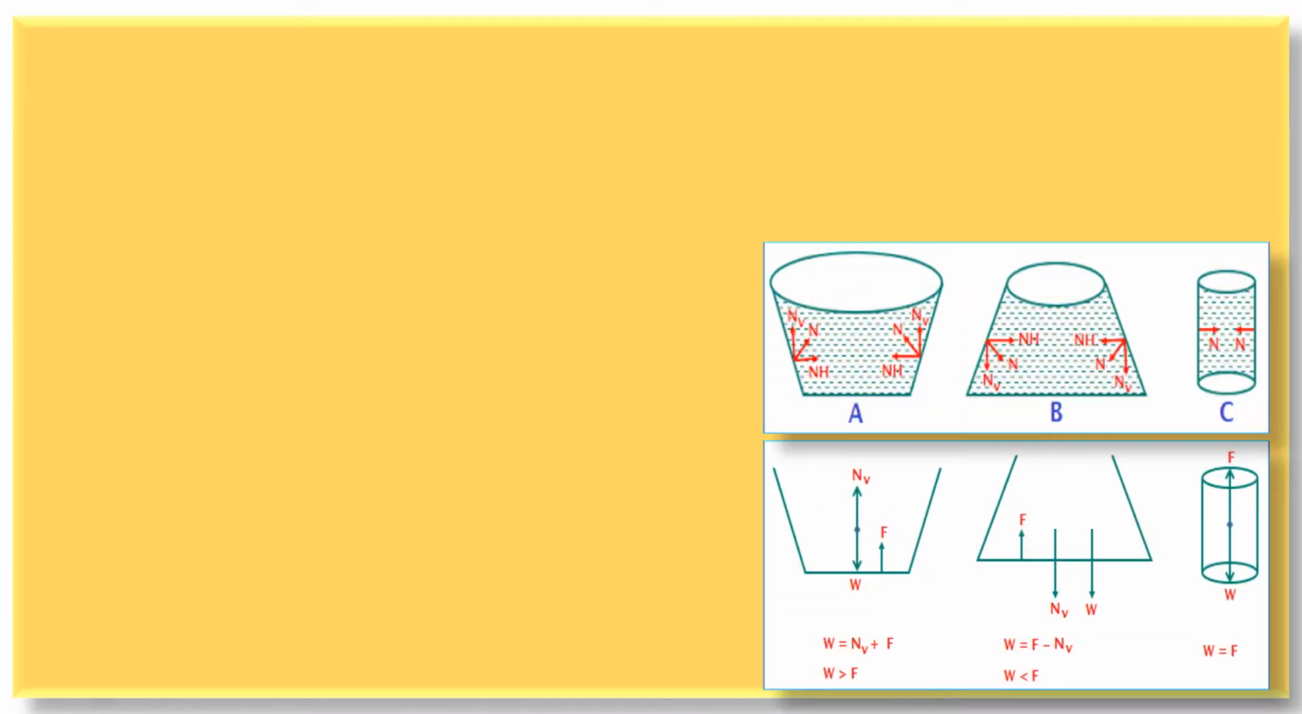Now here we have considered three different vessels of different shapes. They are filled up to the same height and they have, suppose, equal base areas. Now first we will consider vessel C.